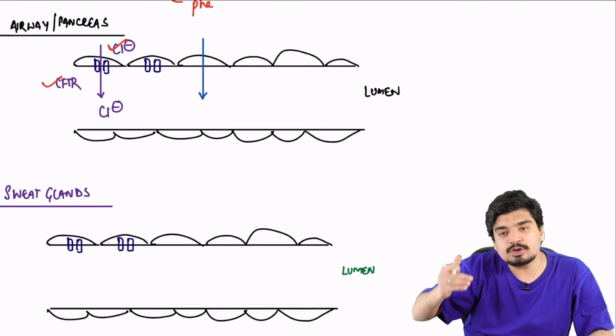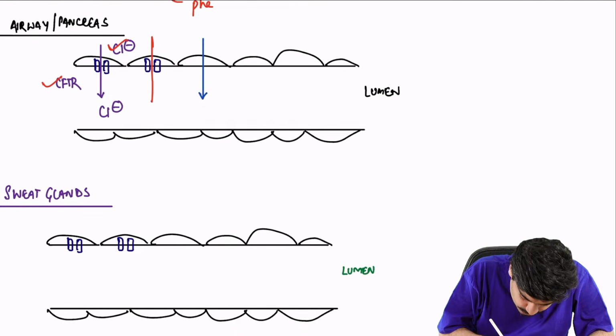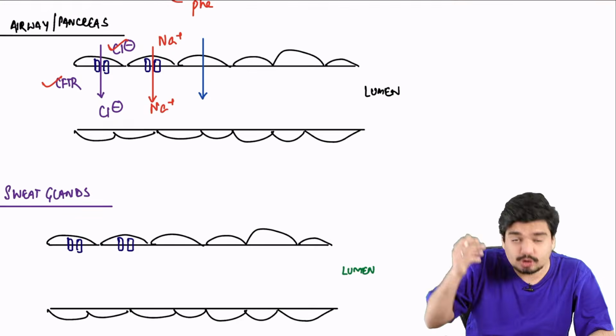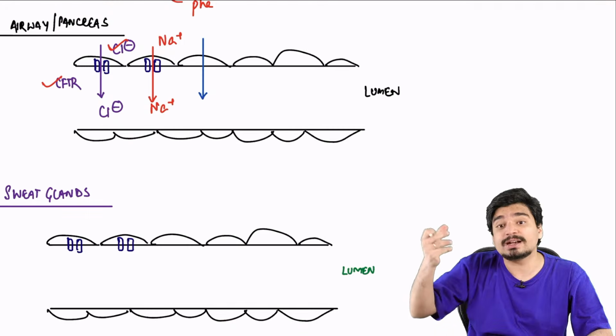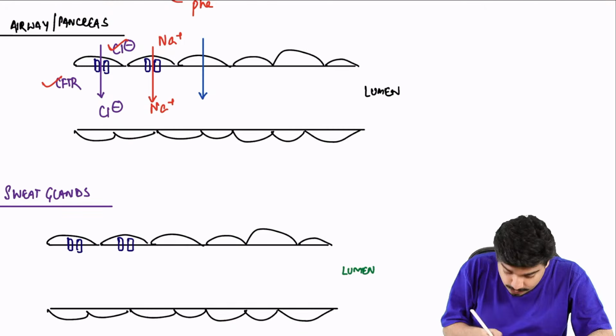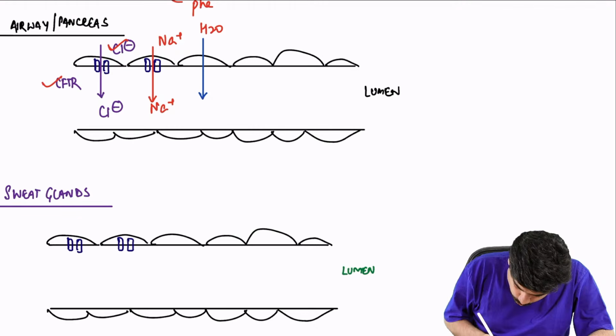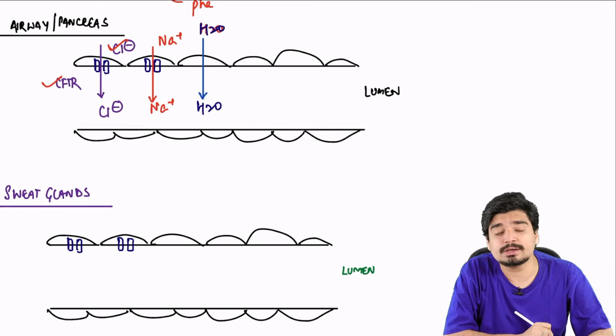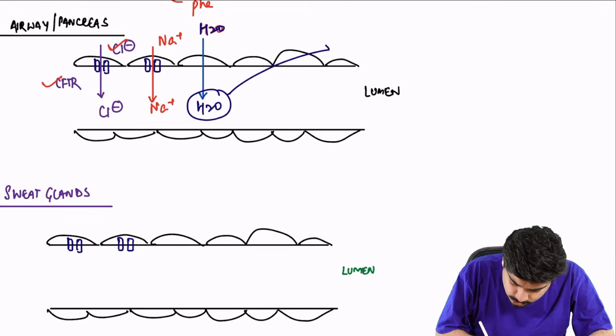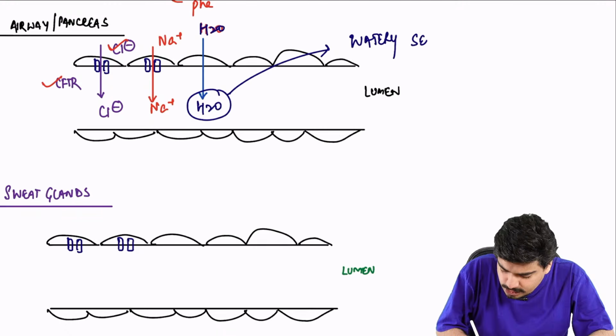Now, if chloride comes into the lumen, it will attract a lot of sodium. So now you have sodium and chloride both in the lumen. If sodium and chloride are both in the lumen, this will attract a lot of what? This will attract a lot of water into the lumen. So if water comes into the lumen, the secretions will become watery.